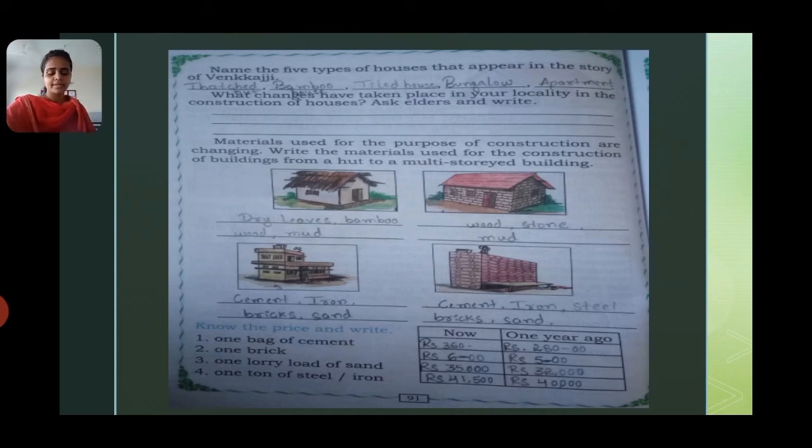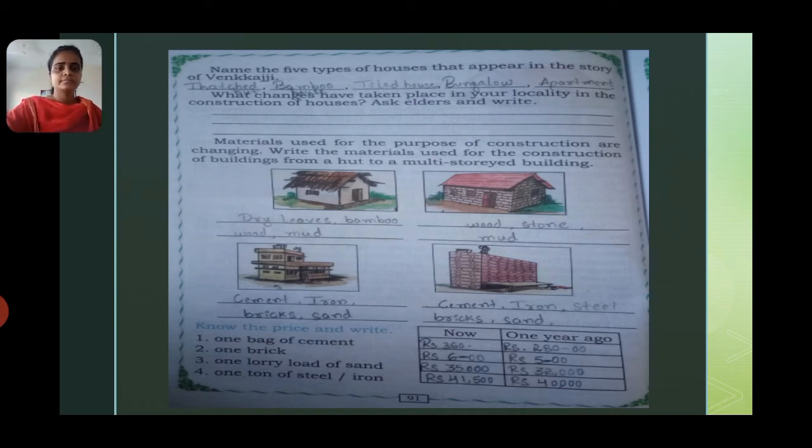So now the prices. Here four different materials are given, which will be used to construct a home. They are asking what is the rate now and what was the rate one year back. One bag of cement nowadays will be around 360 rupees. Earlier it was around 280.